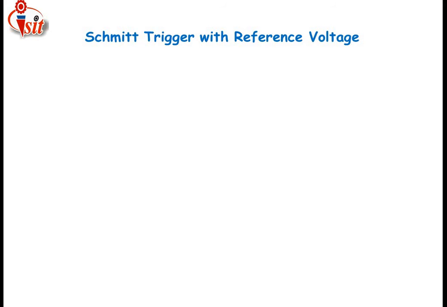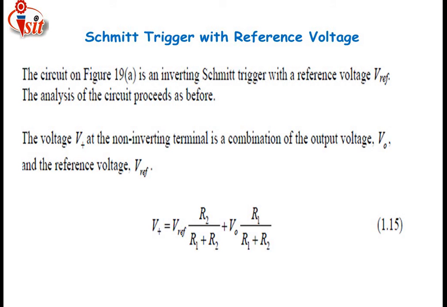Along with this, the Schmitt trigger with a reference voltage is the third type of Schmitt trigger. We have discussed the inverting Schmitt trigger and the non-inverting Schmitt trigger, and how to calculate their values. But the third part, the reference voltage, is responsible for the Schmitt trigger. We are going to look at it along with this.